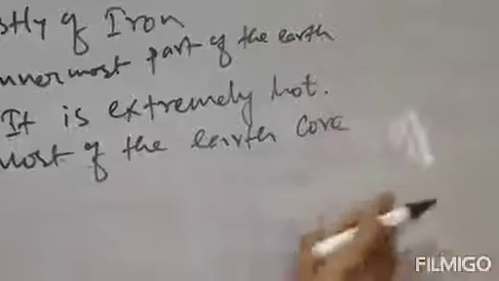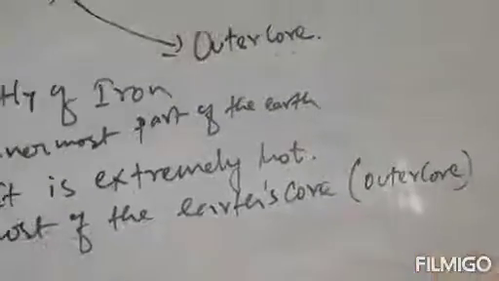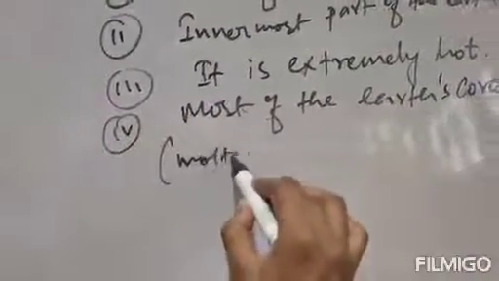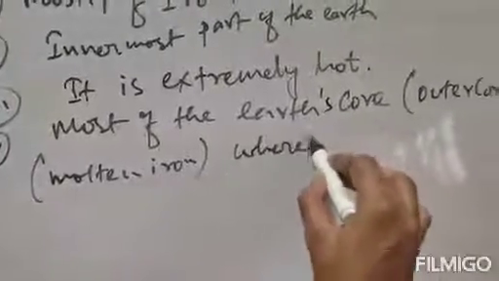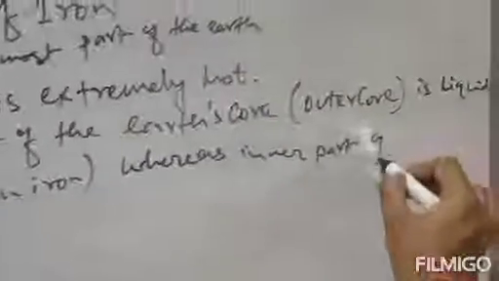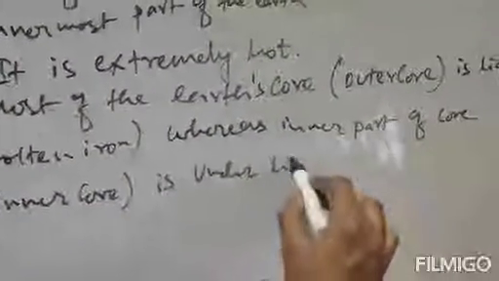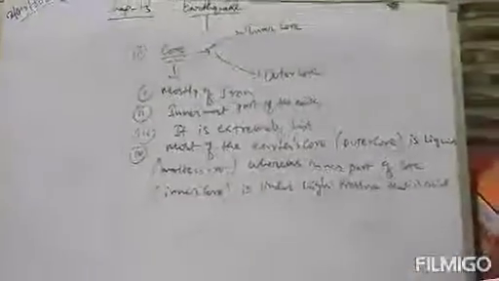The liquid is molten iron, whereas the inner part of the core, which is also known as inner core, is under high pressure, that is solid. So these are the information about core.